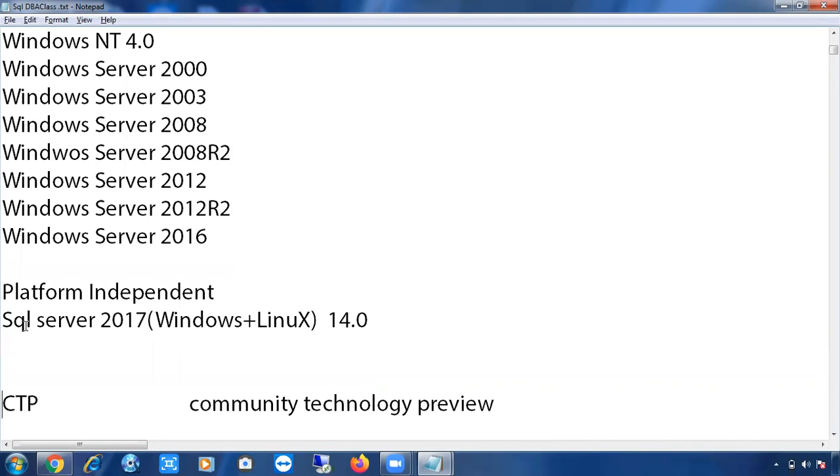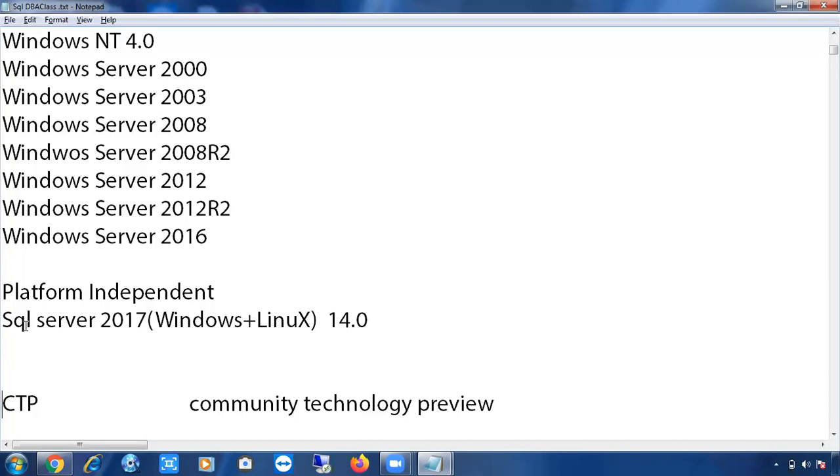You can install SQL Server on desktop operating systems also: Windows 7, 8, 8.1, Windows 10. Means in your local laptops also you can install your SQL Server. And you can install it on Windows Server operating systems also. In the organization, we install SQL Servers on Windows Server operating systems. Up to SQL Server 2016, SQL Server is platform dependent.